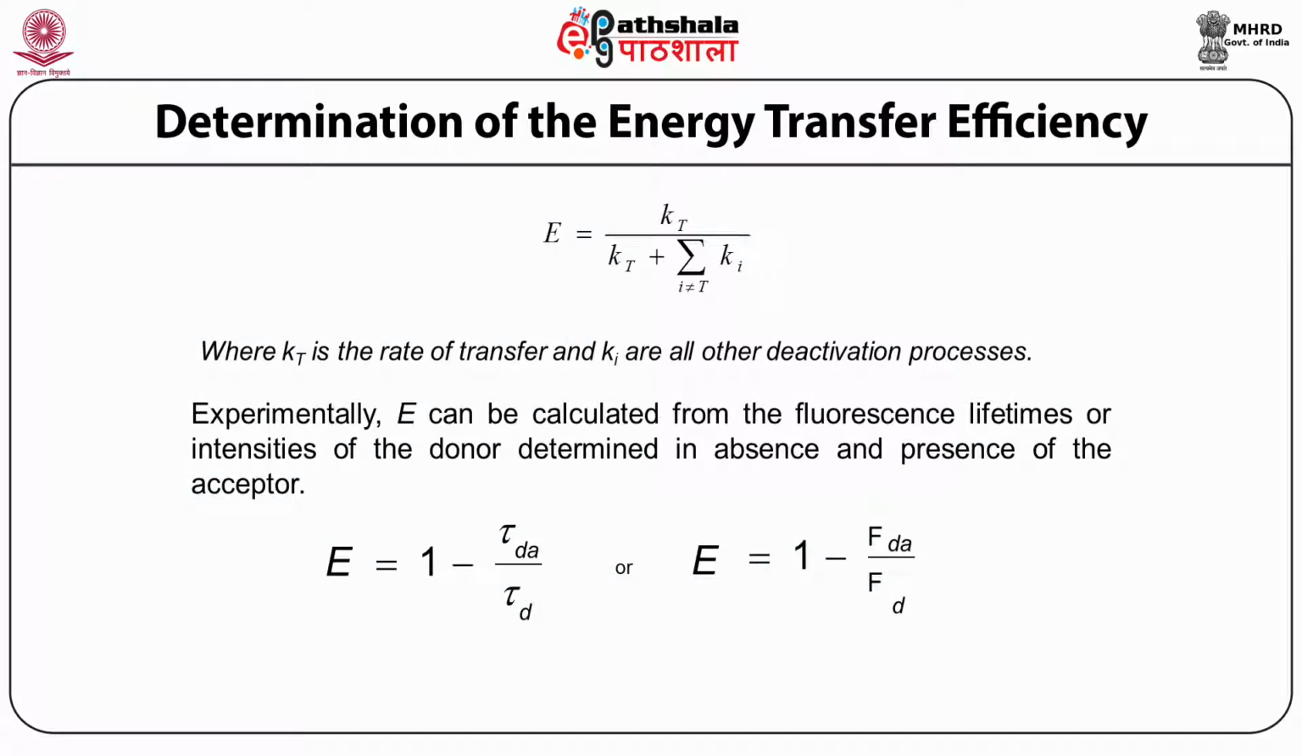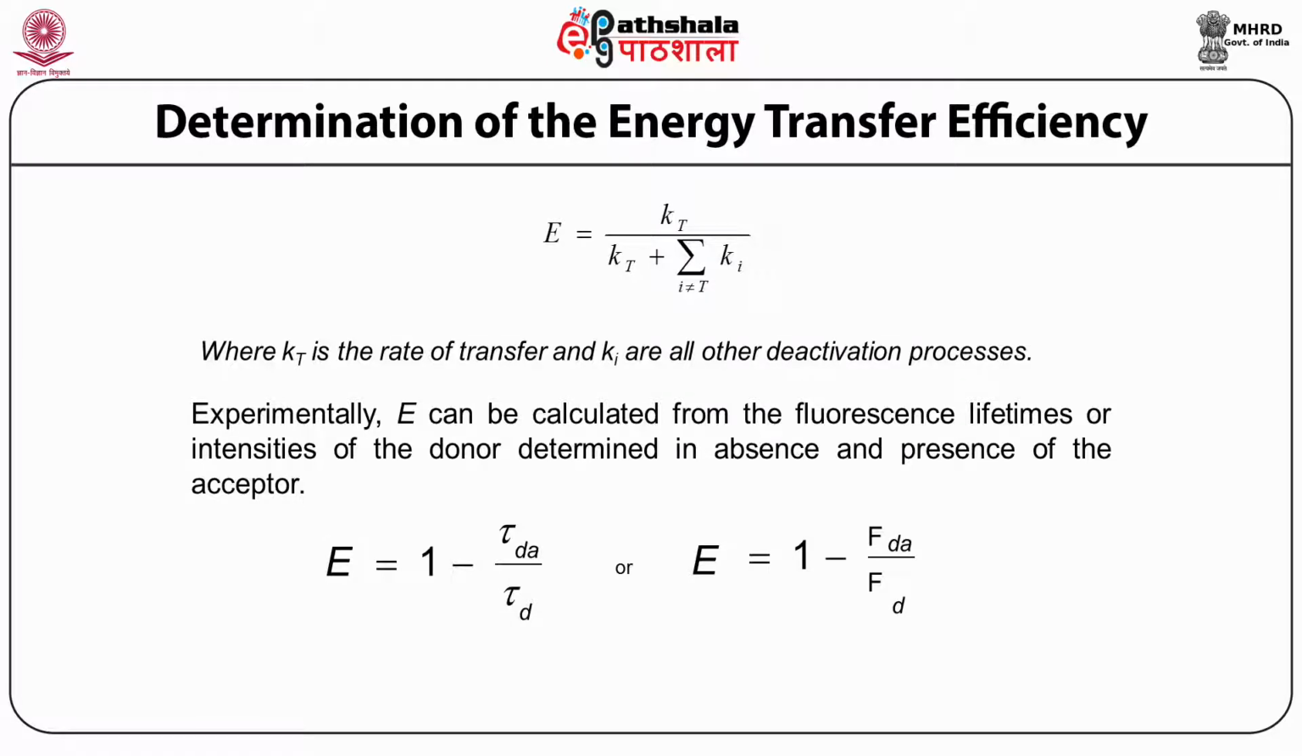We discuss the determination of energy transfer efficiency, which is given as E equals kT divided by kT plus the sum of Ki, where kT is the rate of transfer and Ki are all other deactivation processes. Experimentally, E can be calculated from the fluorescence lifetimes or intensities of the donor determined in the absence and presence of the acceptor. So the efficiency E equals 1 minus tau dA by tau d, or E equals 1 minus FdA by Fd.